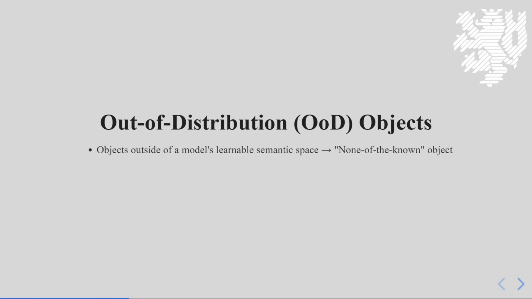And when objects cannot be assigned to one of the predefined set of classes, in other words, those objects are outside of a model's learnable semantic space, they are considered as out-of-distribution objects according to the none of the known principle. As an example, let us consider animals.